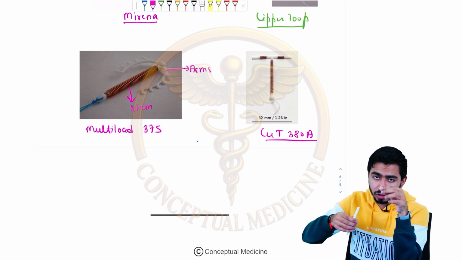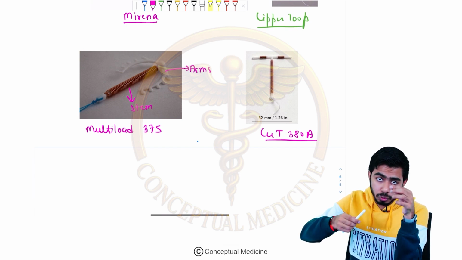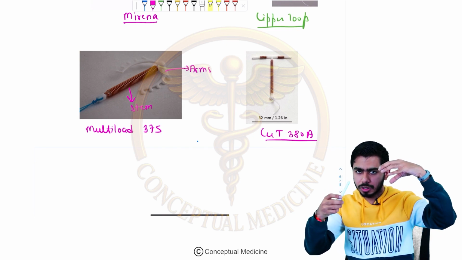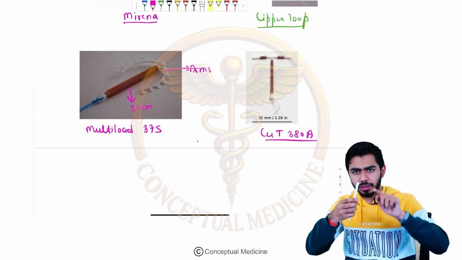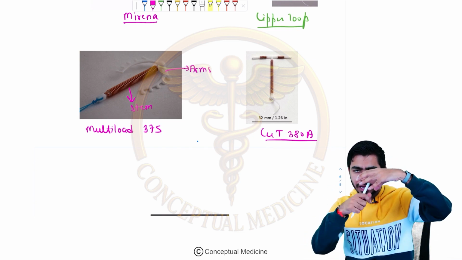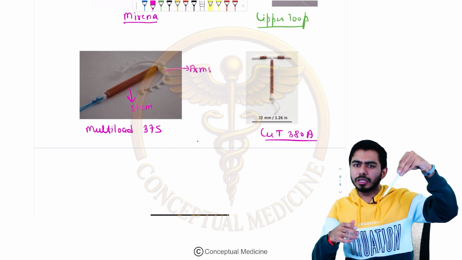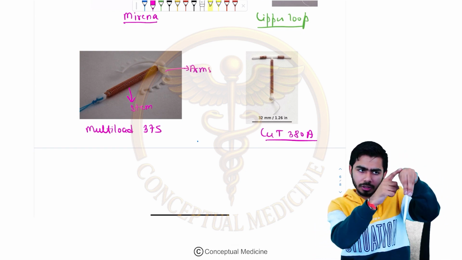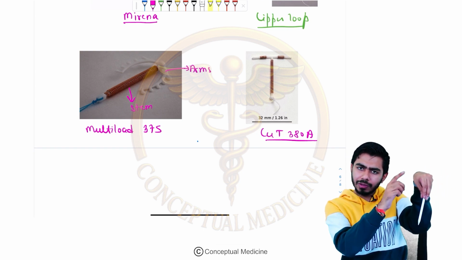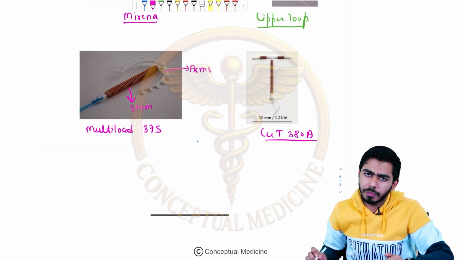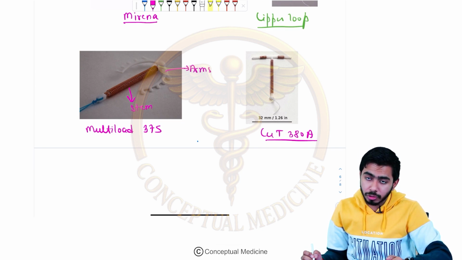Actually we are inserting the copper T into the uterus, through the cervix into the uterus. So this is the uterus, this is the copper T over here, and it will have the arms also. These arms have the thorns, these spicules, so they will have a good myometrial attachment. This is the copper T, the multi-load 375, and this is the uterus. That is the role of this copper T, the multi-load 375.